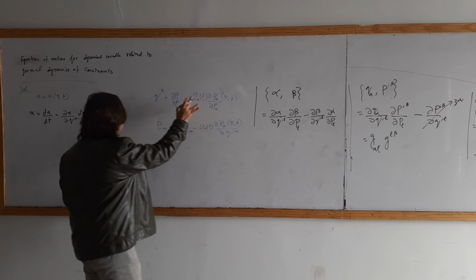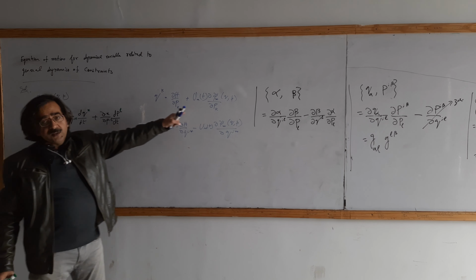Now, these are the relations whose values we may put here because we have derived them in the previous lectures.